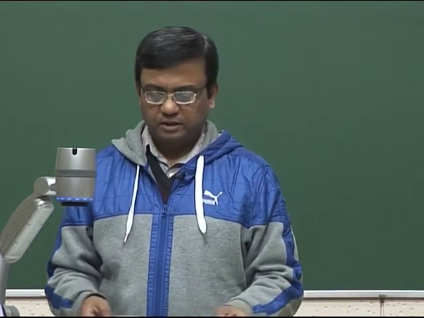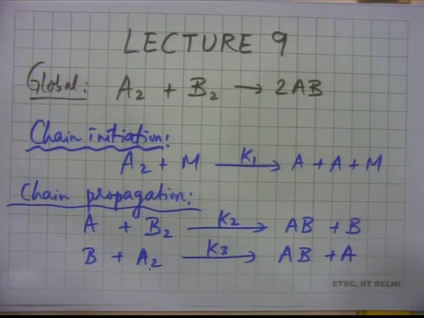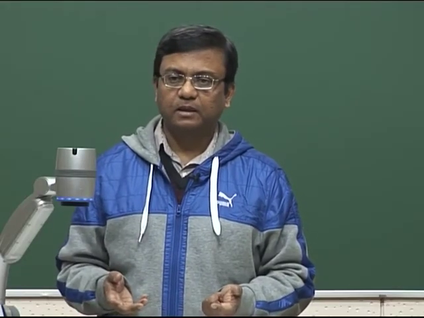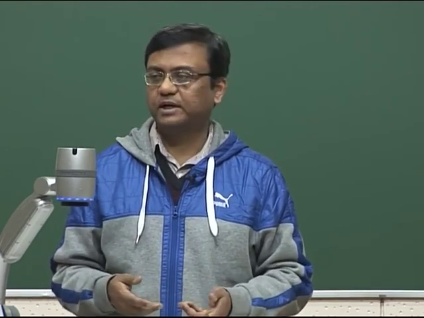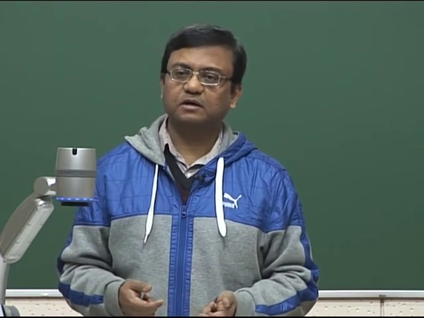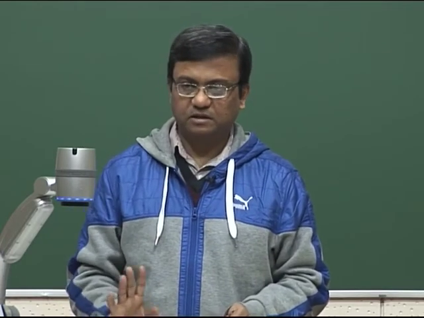One more caution here, which I did not tell you about: we talked about chain initiation, chain propagation and chain termination, but in this hypothetical reaction mechanism there was no chain branching. If you have chain branching, then the build up of the radical pool will be much faster. That will accelerate the reaction, and that is how flames are in fact self sustaining. The reason flames propagate, the reason flames are so reactive, is the build up of the radical pool through chain branching. So, that was not part of this discussion, and we have to remember that also.